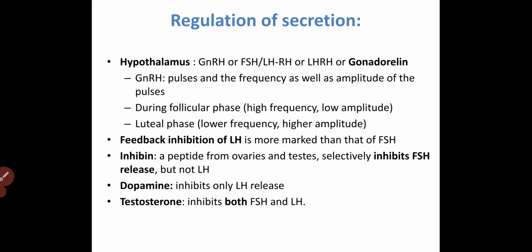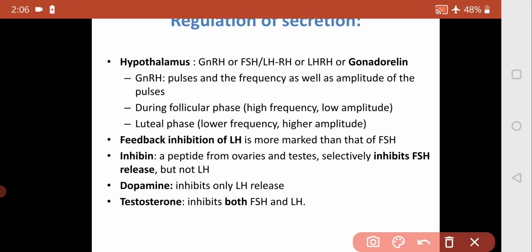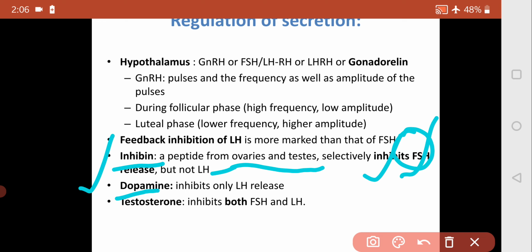Inhibin is a peptide secreted from the testes and ovaries. It selectively inhibits FSH, follicle stimulating hormone, but not LH. Another one is dopamine, which inhibits only LH release but not FSH.